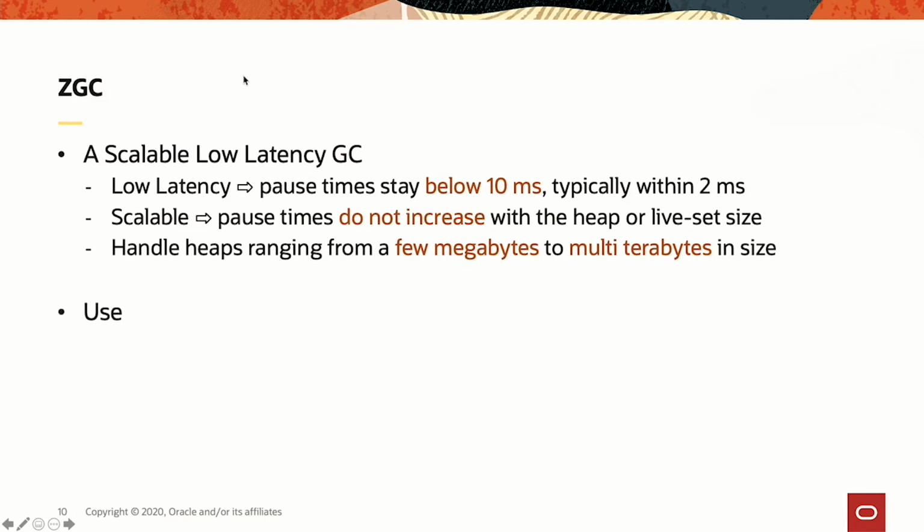How to use ZGC? It's pretty simple. Since JDK 15, you just have to use that flag: UseZGC. Then the next thing that you have to do is to tune ZGC. And the good news is that you don't have to do a lot. The only thing that you typically have to do is to set the heap size, the max heap size, using these flags. And obviously, if you want to do more advanced tuning, that's something that you can also do.